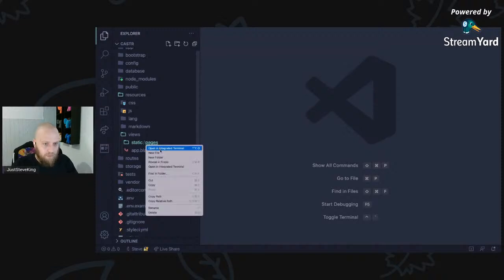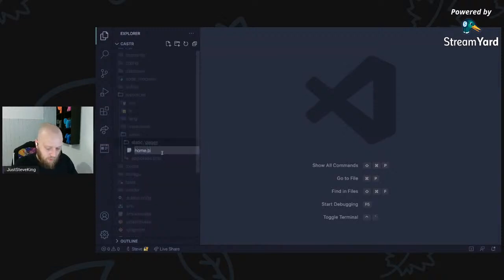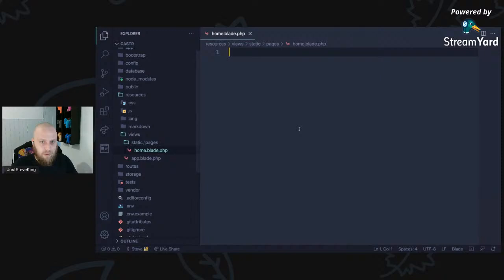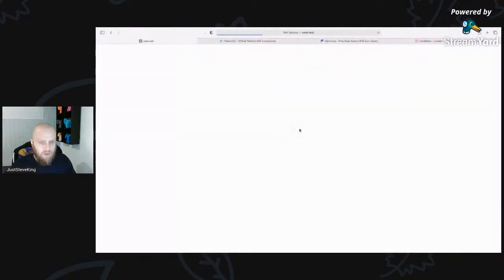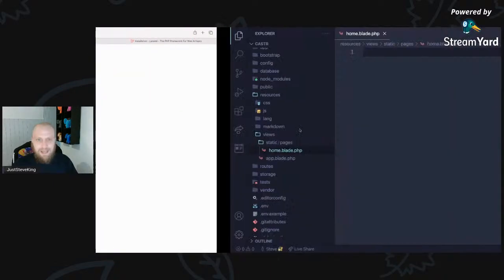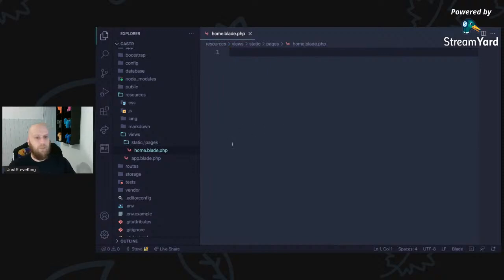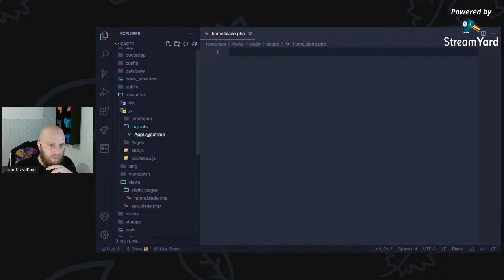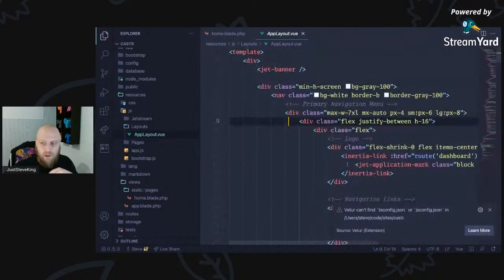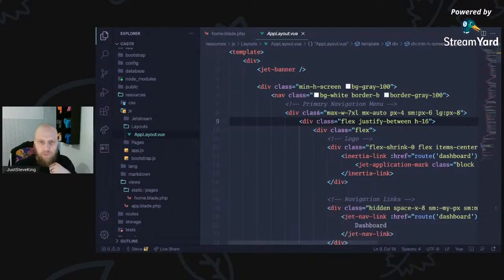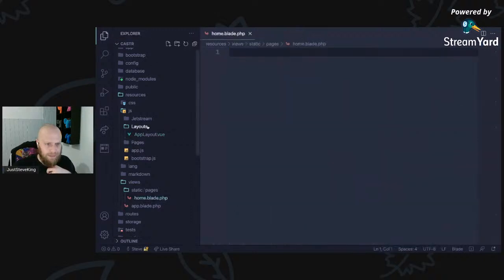We've got some pages, and the first one we want is our home.blade.php. So here is our home page. It is currently empty, which is absolutely fine. It's kind of how I want it right now. So we need to think about layout because we're going to have a layout in here. Here's our app layout for all of the Inertia stuff using Vue. That's all your Jetstream stuff and our pages.